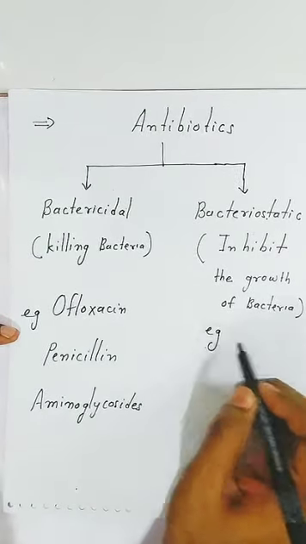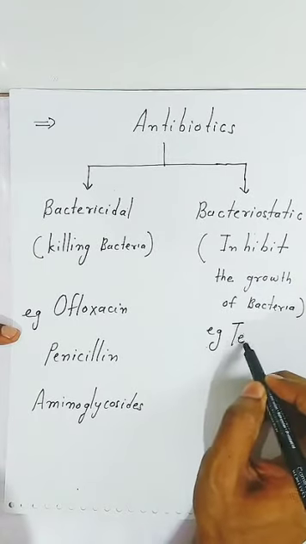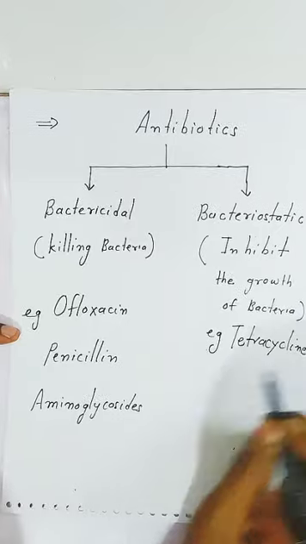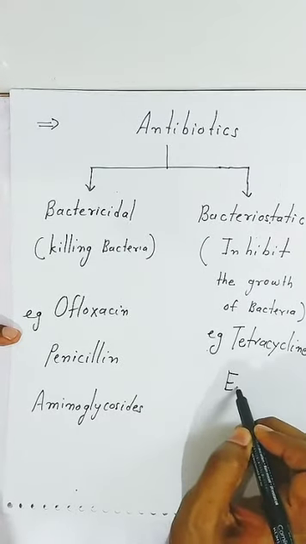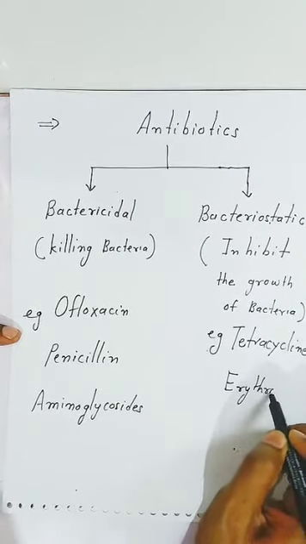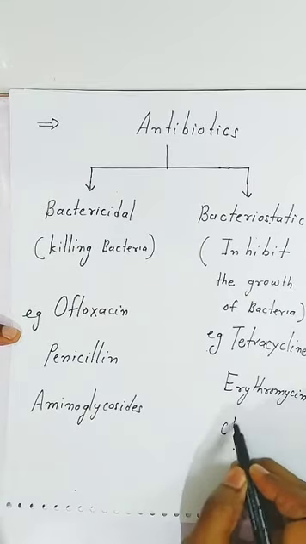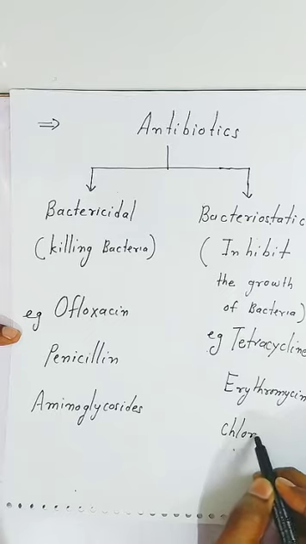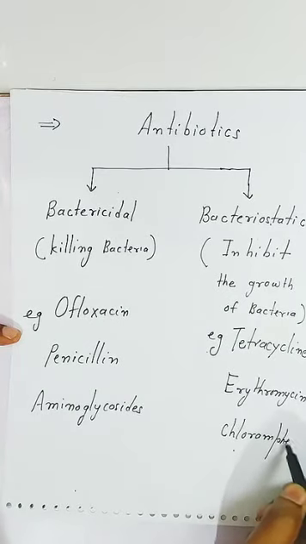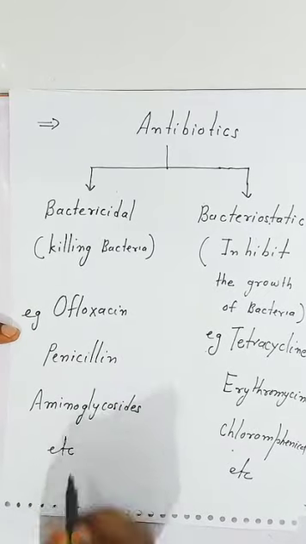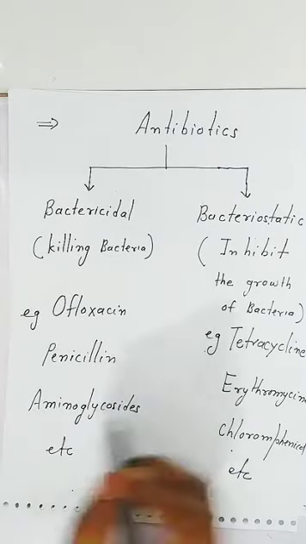Here students, when you see the examples, first one is tetracycline. Tetracycline drug will stop the growth of the bacteria. Erythromycin will also stop the growth of the bacteria. Suppose this drug chloramphenicol, it will also stop the growth of the bacteria. These are the basis of the action on bacteria. It is classified into two categories.